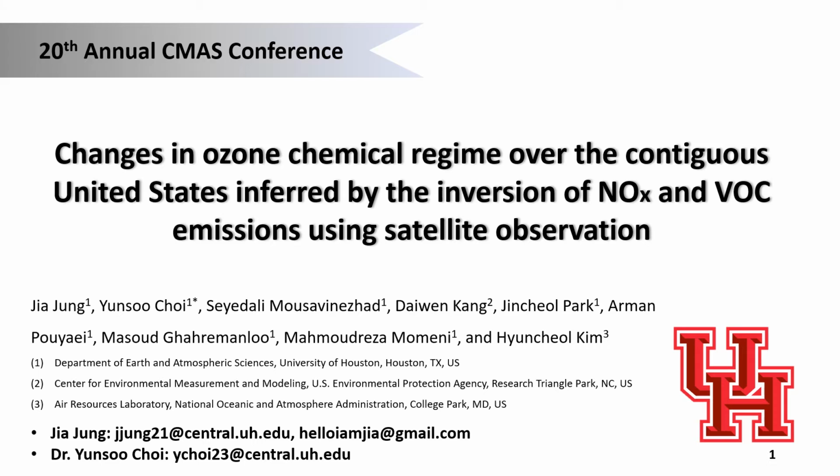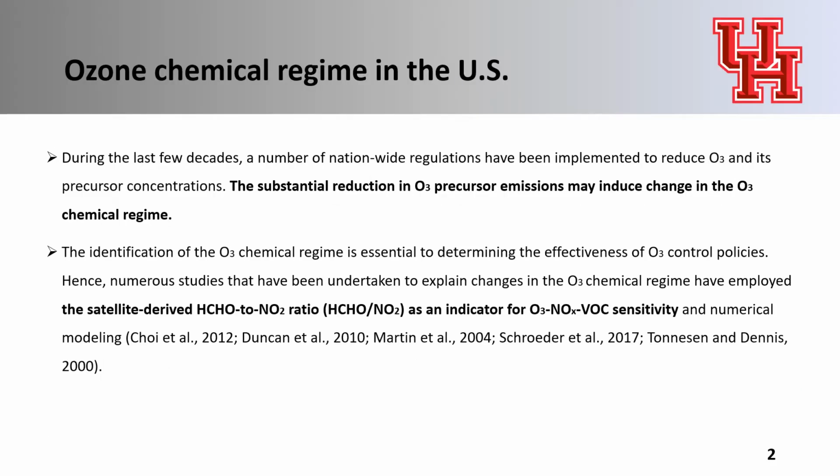I will talk about changes in ozone chemical regime over the contiguous United States inferred by the inversion of NOx and VOC emissions by using satellite observation. During the last few decades, a number of nationwide regulations have been implemented to reduce ozone and its precursors. The substantial reduction in ozone precursor emissions may induce substantial changes in the ozone chemical regime. The identification of the ozone chemical regime is essential to determining the effectiveness of ozone control policies.